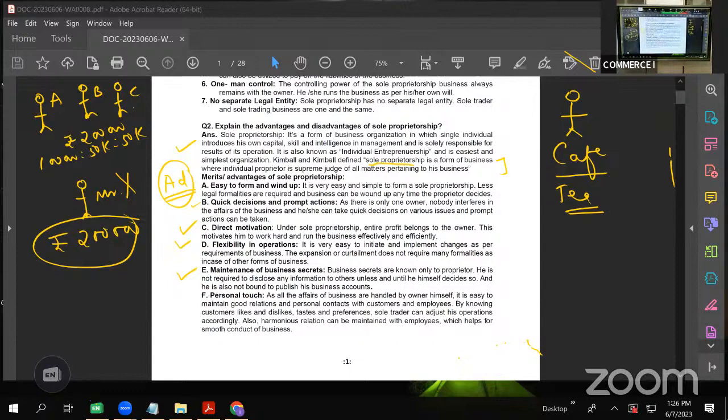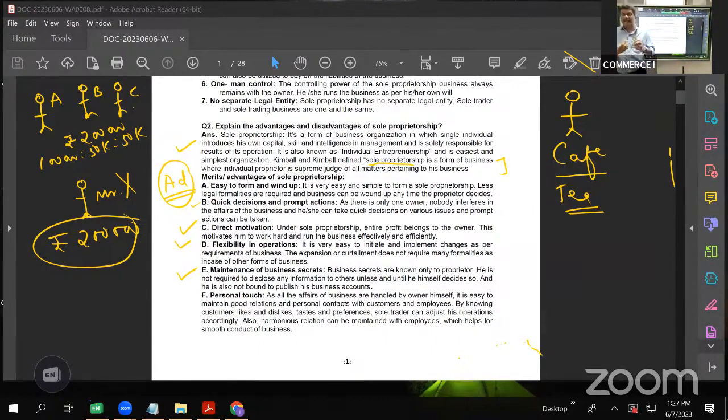Obviously, no. Because if he does so, then many other people will also start making similar tea, the customers will get divided, and that will affect his profit. So obviously, a single person would never dare to share the secrets of the business, because he knows very well that if he shares, it is going to affect his profit. If it is a partnership firm, 4 to 5 people will be there. Then any of the partners may get a little corrupt.